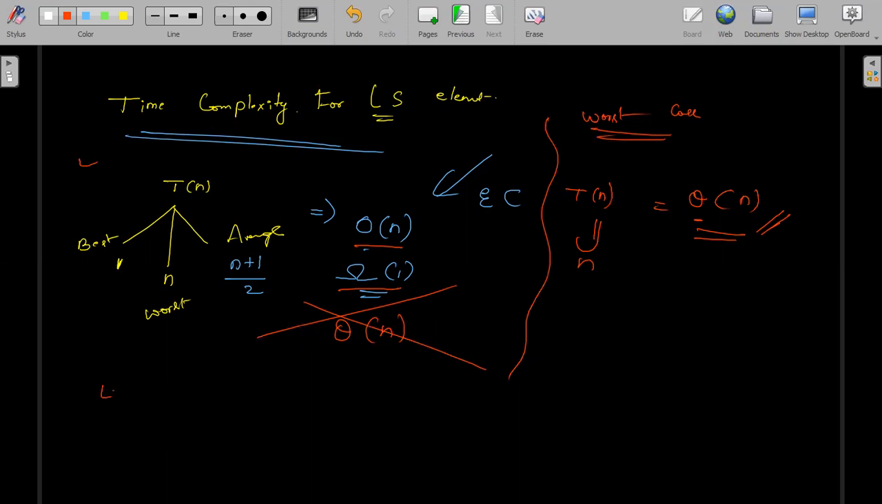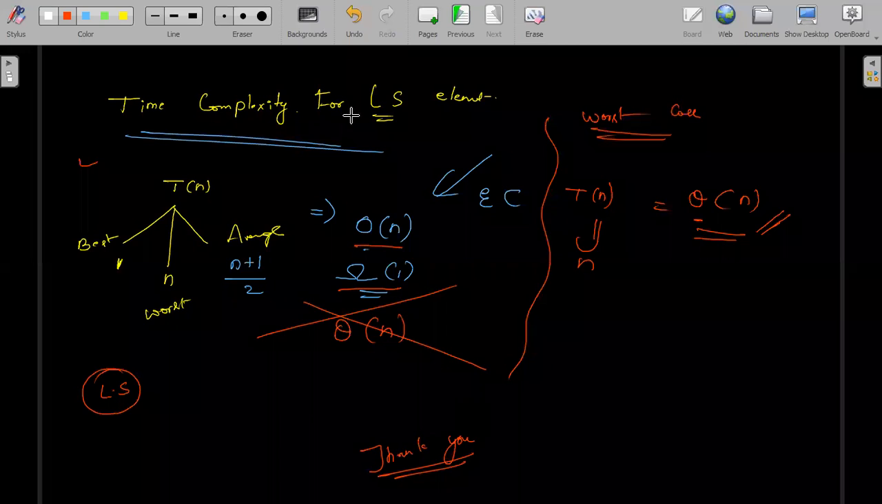So this is all about linear search, a very simple one. I think everybody understood what I said about linear search.